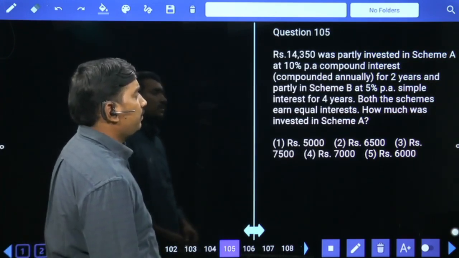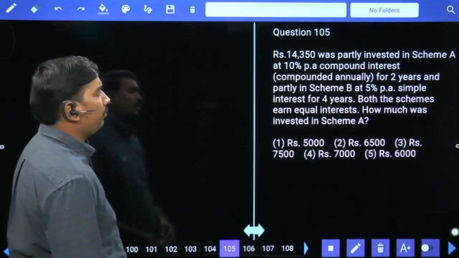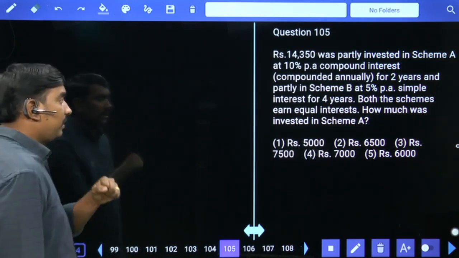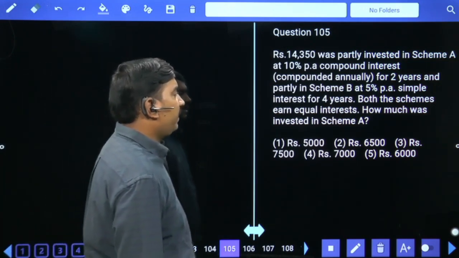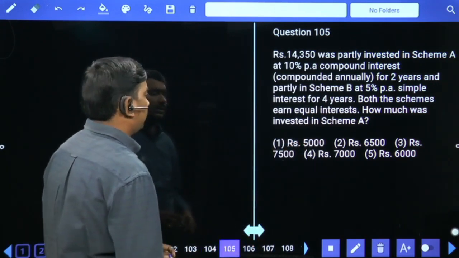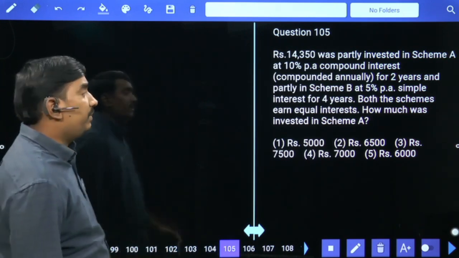14,350 rupees was partly invested in scheme A at 10% per annum compound interest for 2 years and partly in scheme B at 5% per annum simple interest for 4 years. Both of the schemes earn equal interest. How much was invested in scheme A?